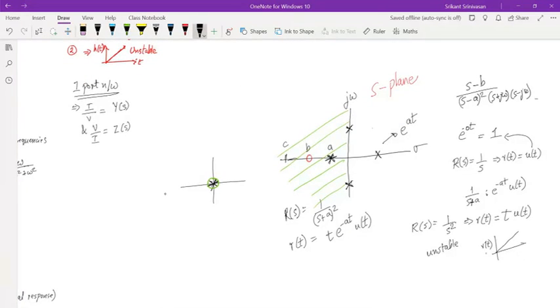If I were to write the transfer function, since I have two poles in the denominator, I have 1 by s square, and I have a 0 in the numerator, which is s. So this s and square will cancel. I will be left with 1 by s. So again, it will become a stable system. That means whenever I have a 0 coinciding with a pole, they cancel out each other because it is straightforward. The numerator is equal to denominator, it will cancel out.